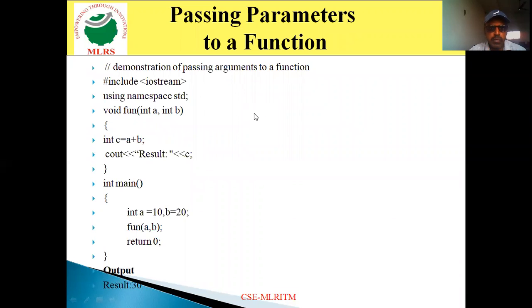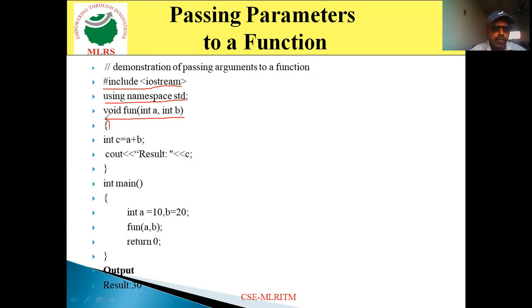Come to the first one, passing arguments to a function. This is very common. You can pass the values to the function. Now look at this. At the beginning, you specify the header file as include iostream, then using namespace std. Then the function definition: void fun, where the function name is fun, and the parameters are int a, int b.